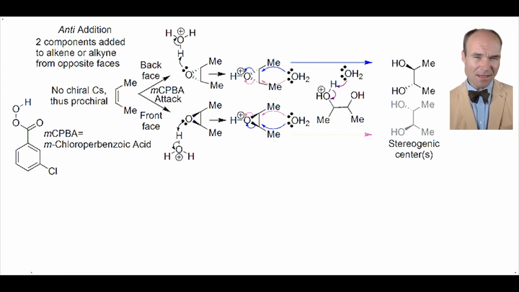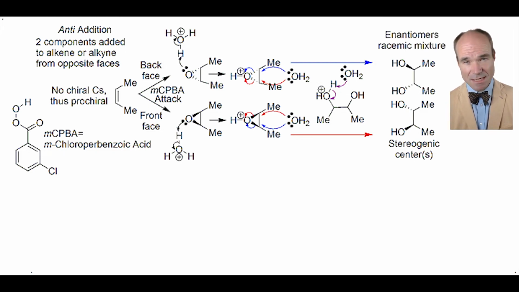But if we examine the red arrows, here the water attacks either the lower carbon of the behind the plane acidified epoxide or the upper carbon of the in front of the plane acidified epoxide, the result is the same. It is the enantiomer of the original diol formed with blue arrows. Where there is no other stereochemical influence, the enantiomers are in a ratio of 50-50. This is a racemic mixture.